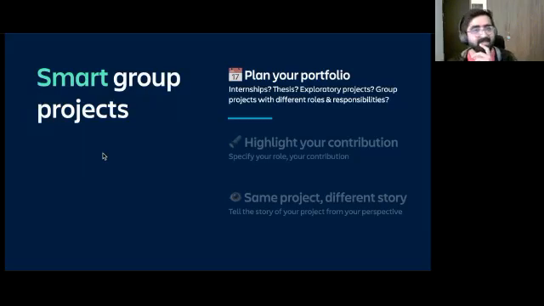I have three hacks. The first one is, as a student, you can start planning your portfolio a bit, especially if you are in a 4-year or 2-year course. Start thinking in your third year what kind of portfolio you want by the end of your final year. Do you want a mix of internships, your thesis project, exploratory projects? How many would be individual projects? How many would be group projects?